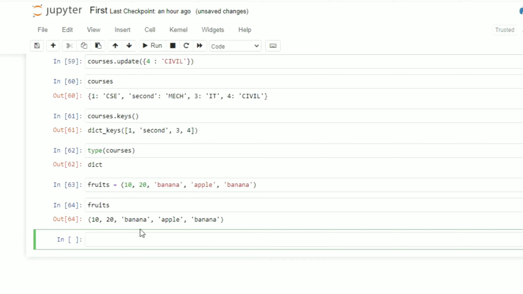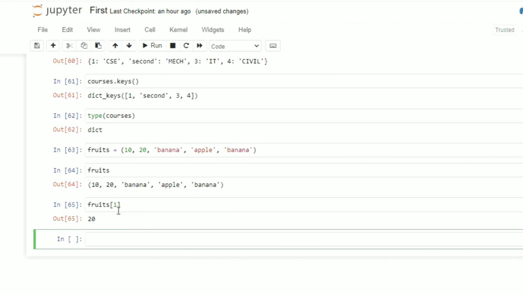So this is the tuple which I have written. Now let me check what is the value which is present at index 1. So fruits at index 1, what is the value? So you can see it is 20.